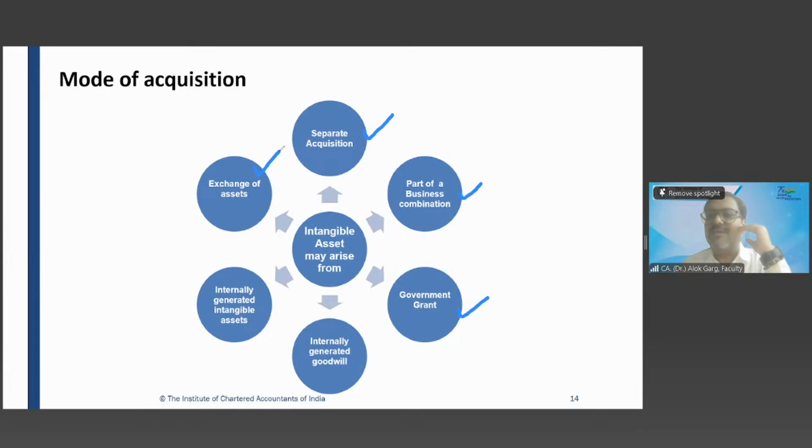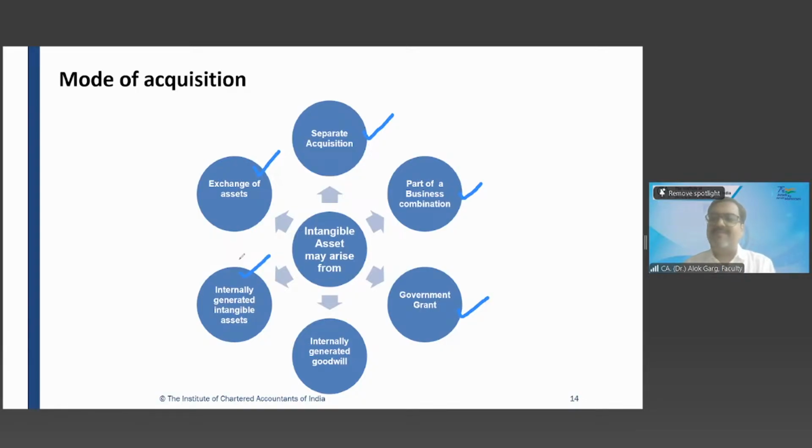I told you the numbers also: 15 million, 3 million, 18 million, 20 million. So, exchange of asset. An intangible asset can also be acquired by way of exchange of asset. Then internally generated intangible asset. A few intangible assets could be internally generated also.